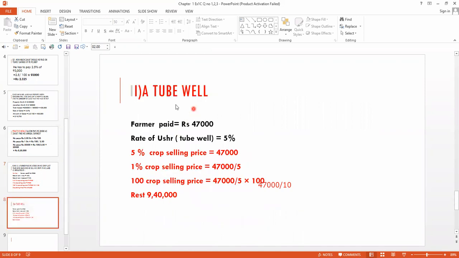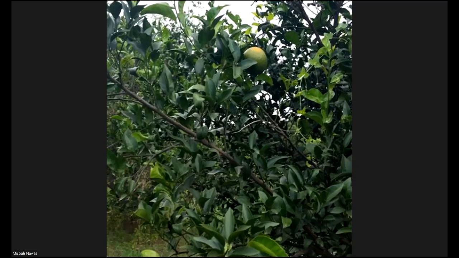Okay. Now we come to the next one. The second part: if his land is irrigated by tubewell, then he has to pay ushar 5%. So 5% crop selling price is 47,000. 1% crop selling price is 47,000 by 5. So 100% crop selling price is 47,000 by 5 multiplied by 100. And what will be the answer? You will get 9,40,000. Clear? Clear to all? This is all for today. It is related to exercise 1C. So we have done this. Allah Hafiz.